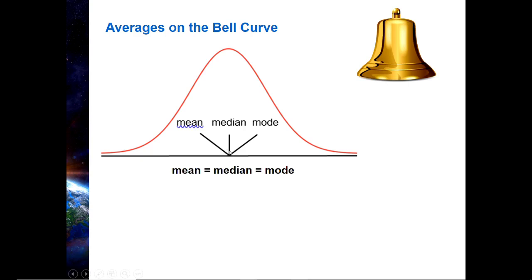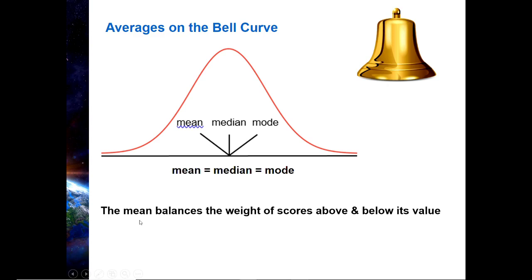They're going to equal the same value. So if this is a hypothetical normal distribution that goes from negative infinity to positive infinity, then the mean, median, and mode all equal, what is it? Negative infinity, positive infinity. What's in the middle? 0.